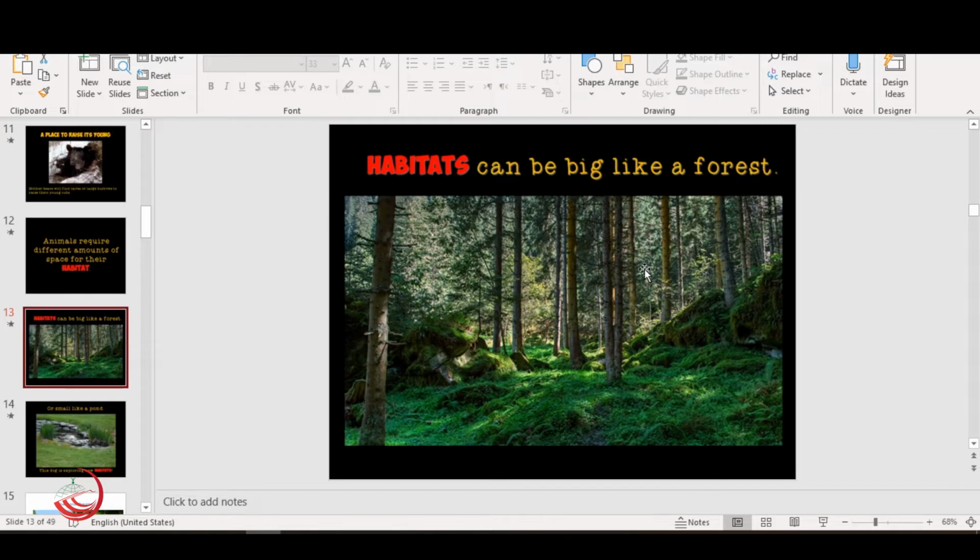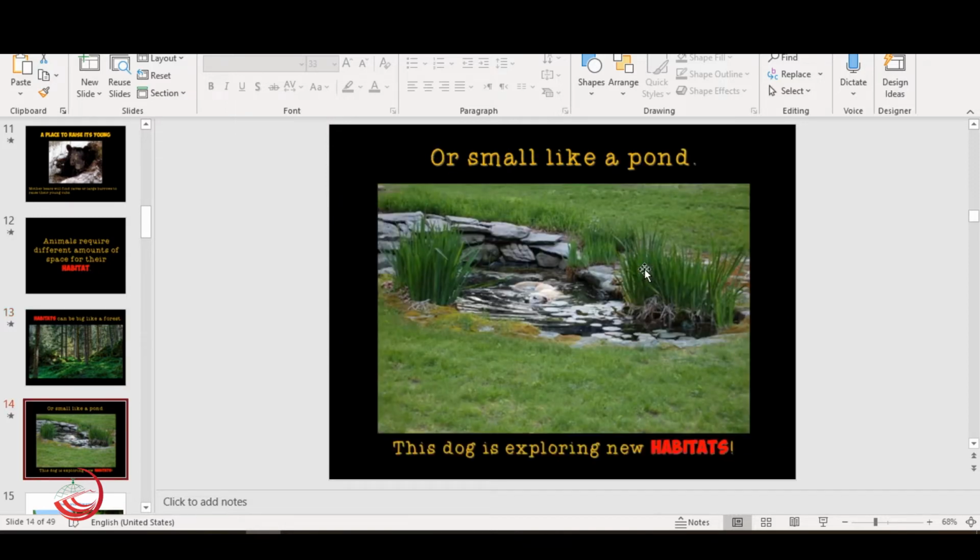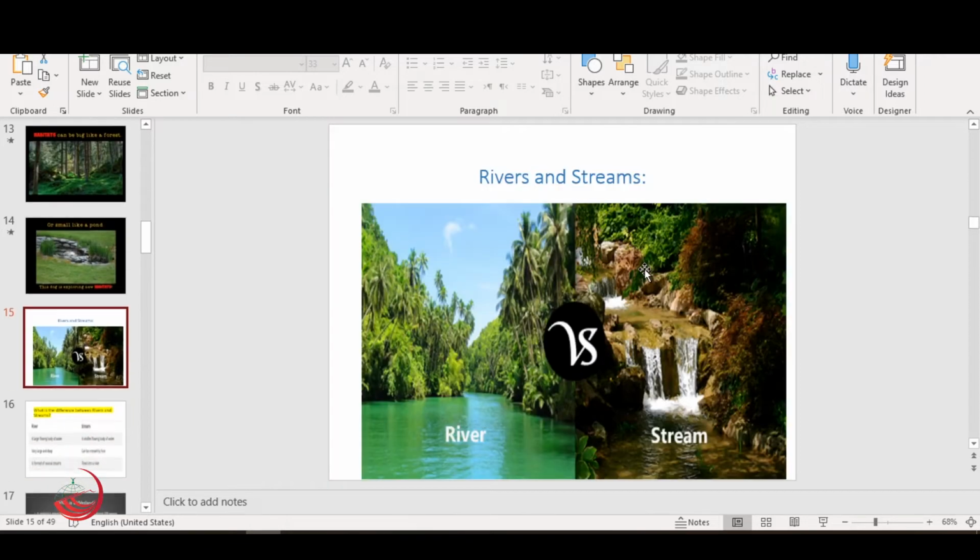Look at this very big habitat, which is called forest. Forest. Or a small one, like a pond. What is the meaning of a pond, teacher? Pond, a small area of water where we can find also a lot of plants and animals. Our lesson for today is talking about rivers and streams.